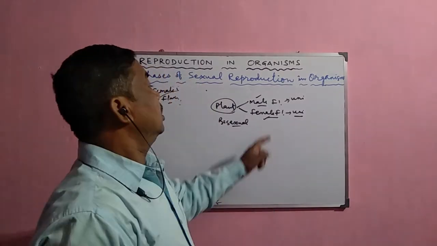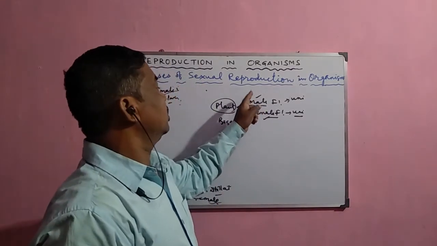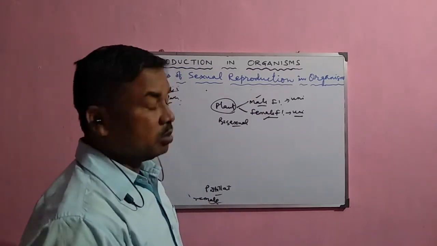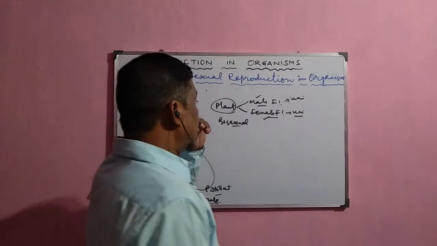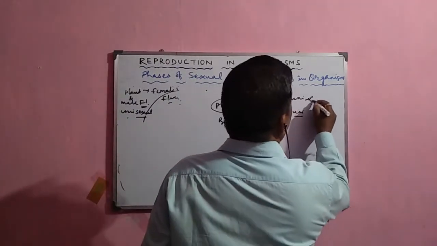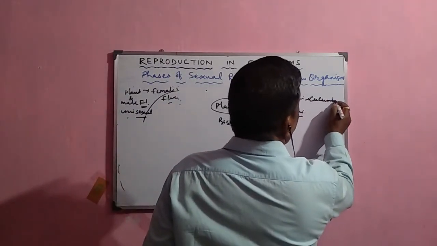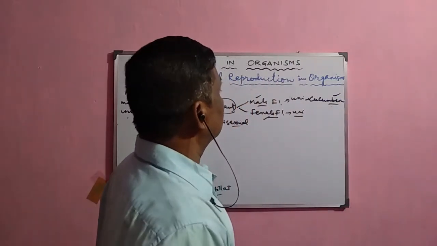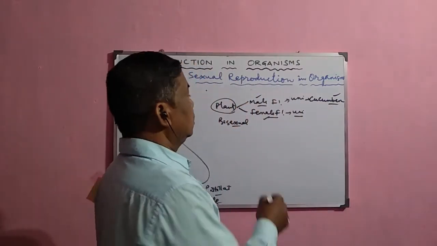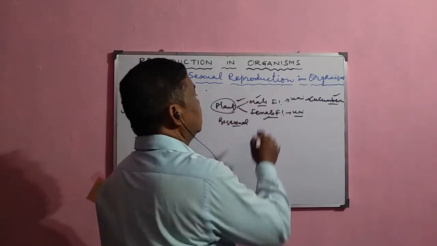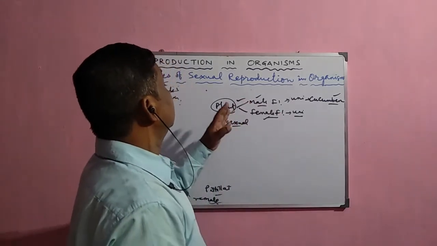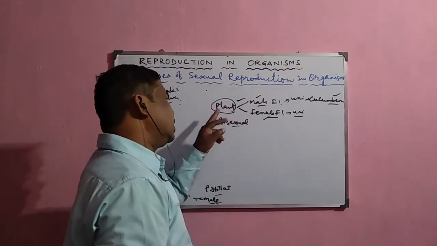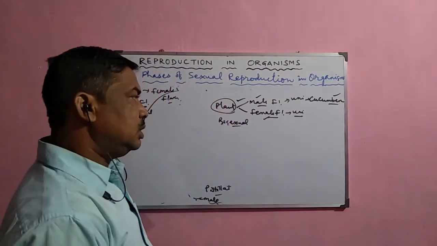So here the pollination occurs from this flower to this flower. That means from the stamen the male gametes are transferred to the pistil here. So in case of cucumber, and there are so many other gourd varieties, and in some other plants you will find this type of unisexual flowers, but they are present in the same plant. That is, the plant is bisexual, but the flowers are unisexual.